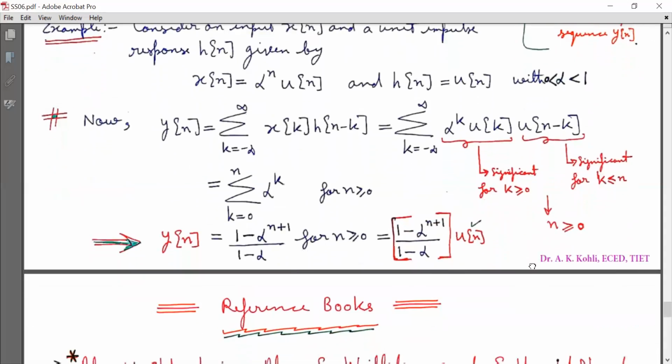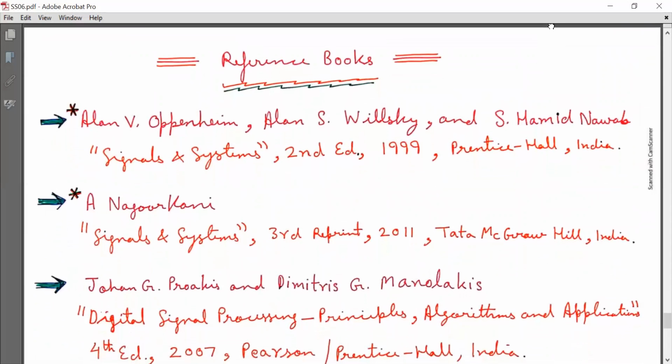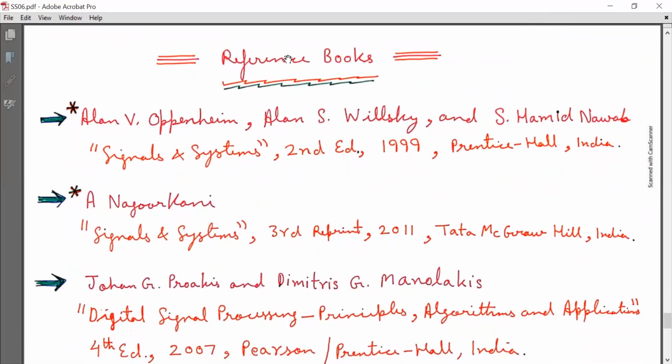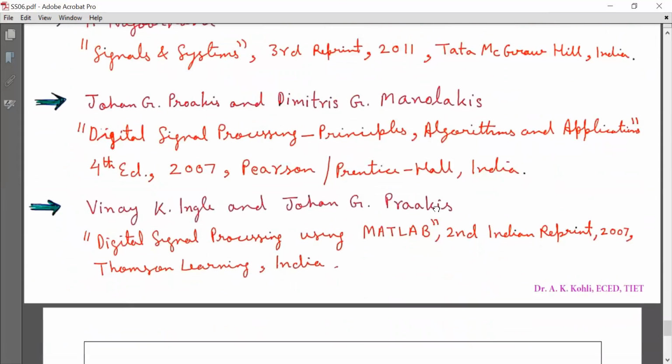So that's all for today's lecture. These are the reference books. This is the main textbook, Signals and Systems by A.V. Oppenheim, A.S. Willsky, and S.H. Nawab. And these are the supporting books, other reference books you can consult.